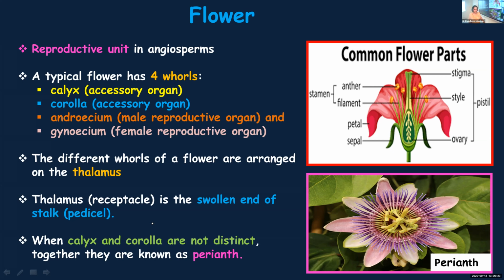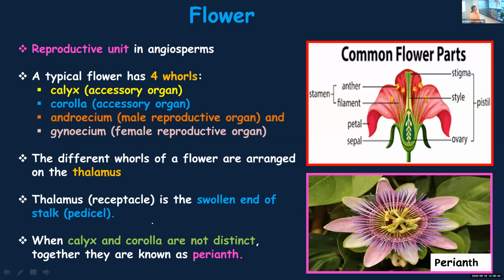We even call it a stamen. Then we have the female part or gynoecium. Remember the word gynecology or gynecologist, then you can easily remember that is the female part. It has three main parts: stigma, style, ovary. Inside the ovary, ovules are present.